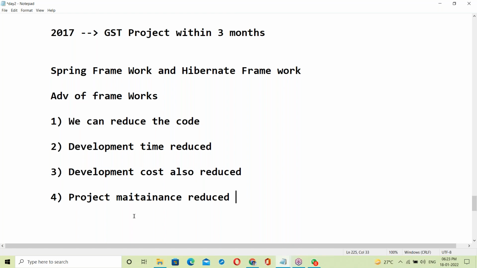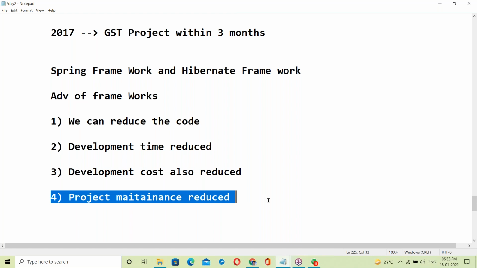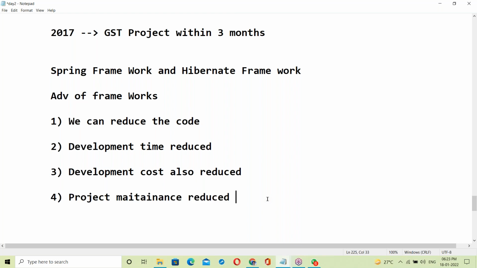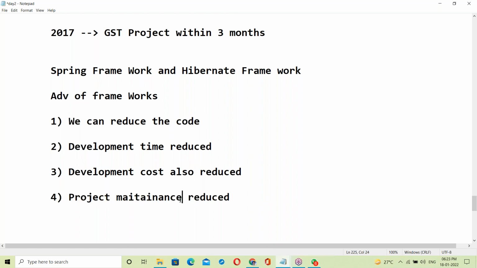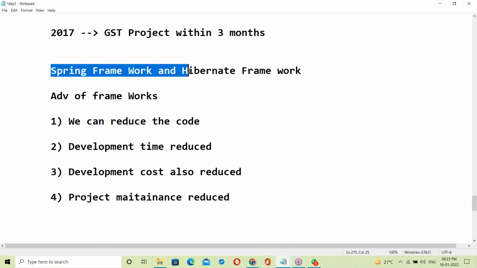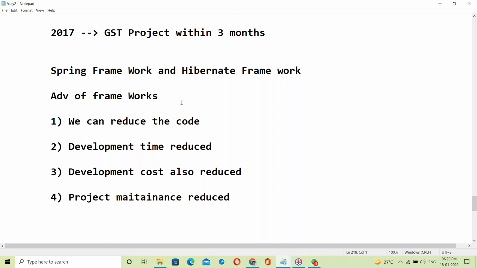Suppose that code is developed by a Java developer. With lack of experience, there are a lot of mistakes, and so a chance of many bugs, and fixing all those bugs takes time. But a framework is ready-made, already tested code.